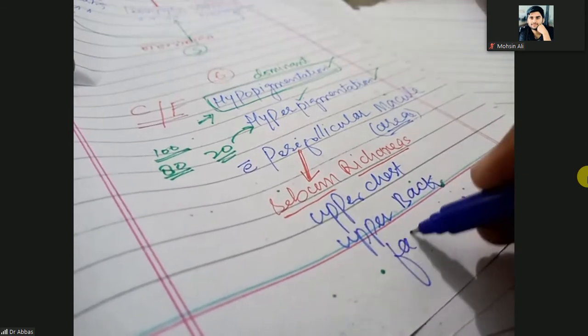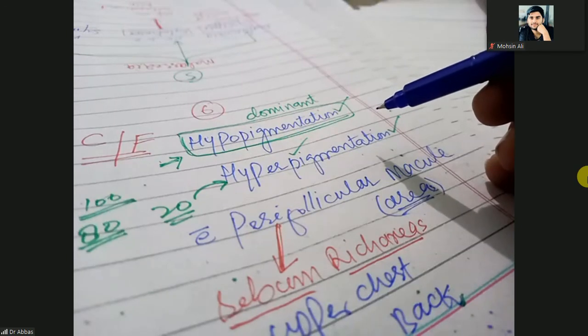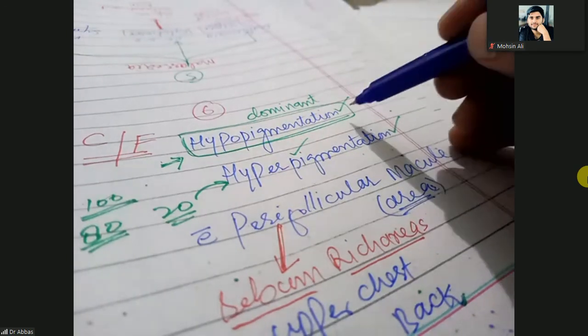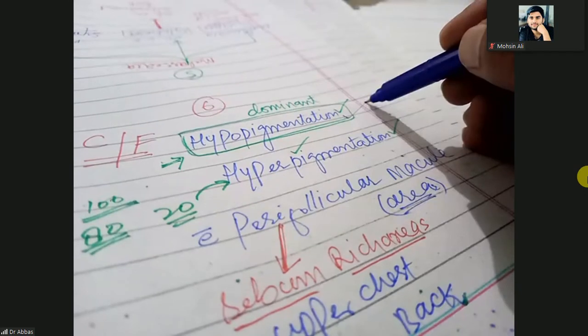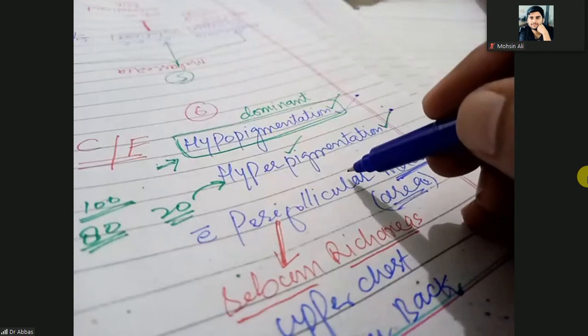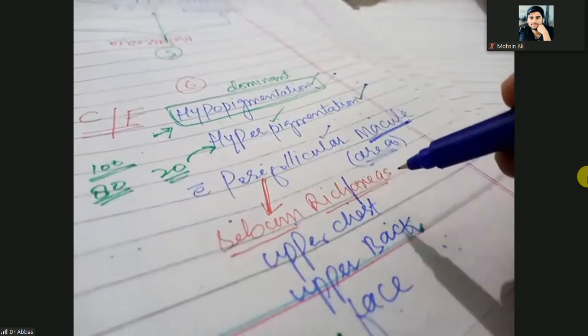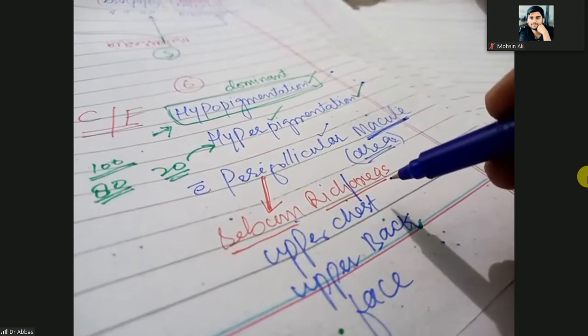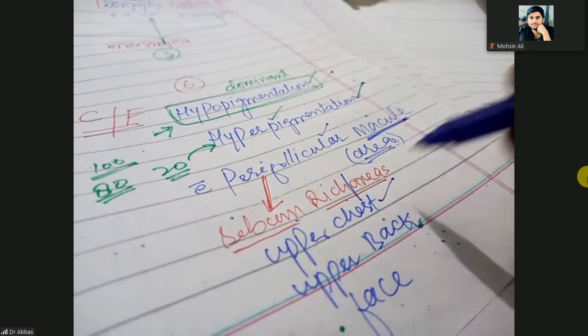and face. So the patient will come to you with hypopigmentation most commonly, but sometimes with hyperpigmentation, where these will be macules present on the perifollicular, sebum rich areas: upper chest, upper back and upper face. Why?